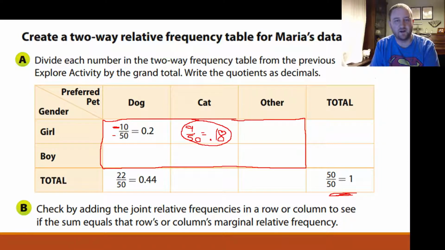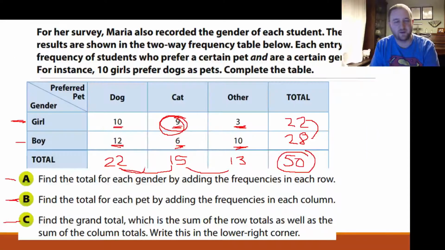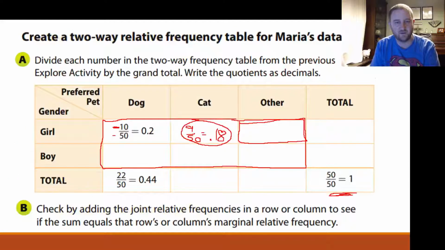And then we're going to find other. How many girls preferred other? Okay, there are 3 girls that preferred other. So we're going to come over here. 3 divided by the grand total of 50 gives us 0.06 or 6%. Now let's go to the boys.